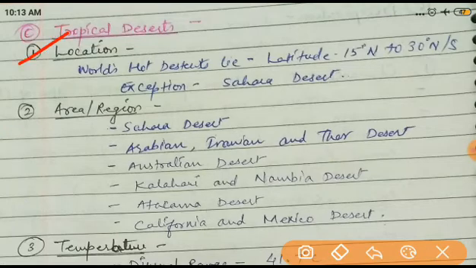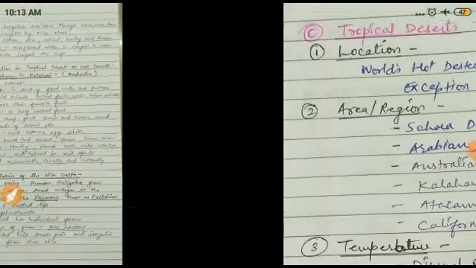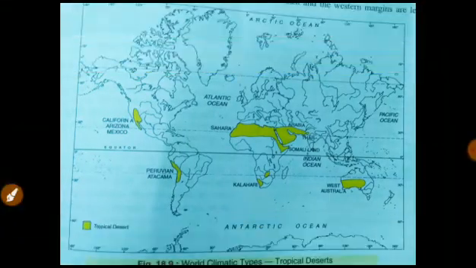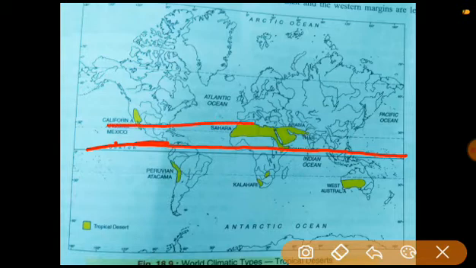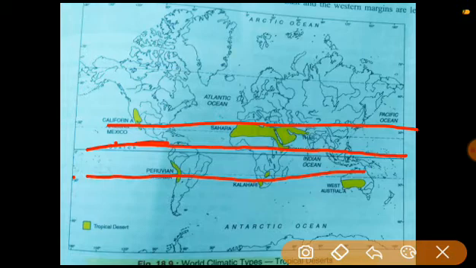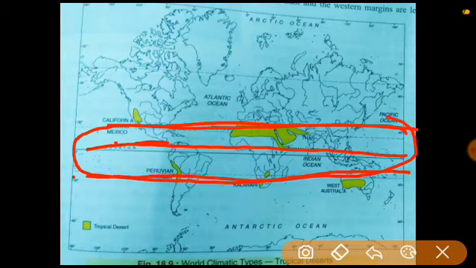If you see the location, before that you have to see the map. Now you can see that this is the map of the world, and in the center there is the equator. Last time we already discussed the equatorial type of climate. Now this is the Tropic of Cancer and this is the Tropic of Capricorn. So this area is the part of the tropical region. Why is it called tropical? Because it is near the tropical zone, the Tropic of Cancer and the Tropic of Capricorn. That's why it is called tropical.